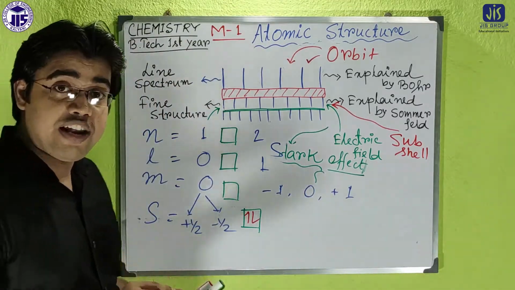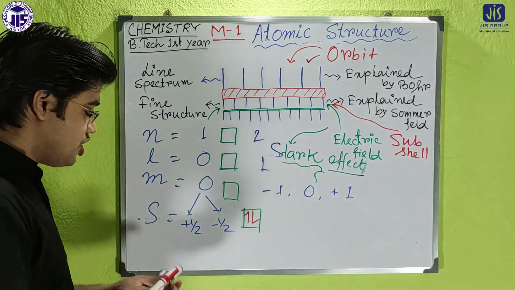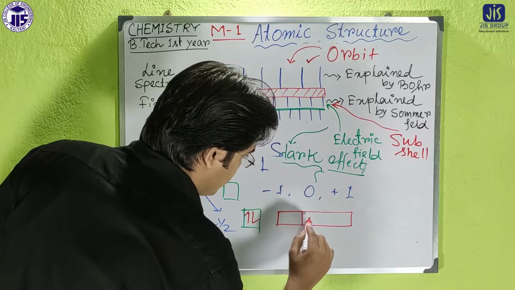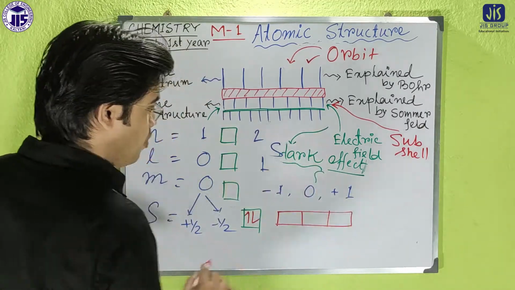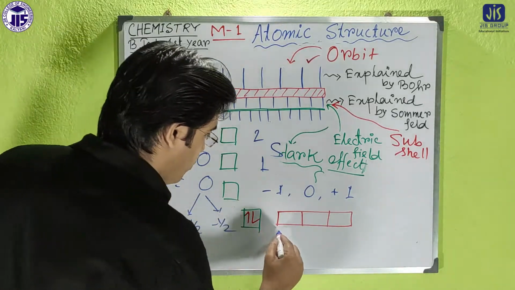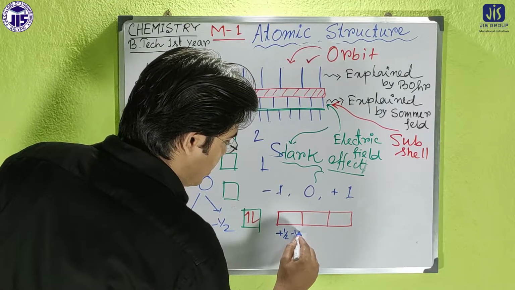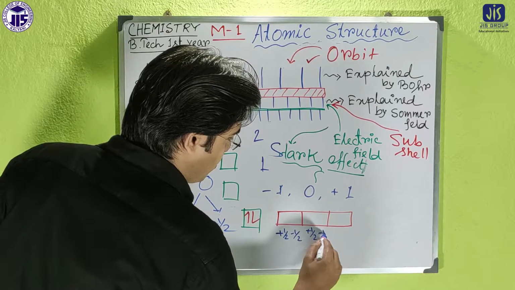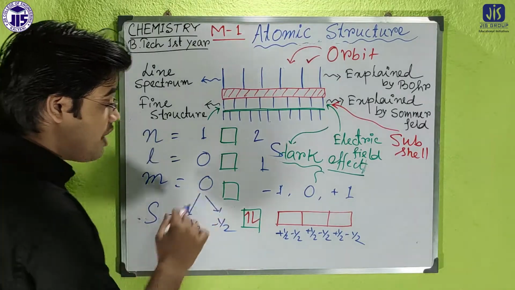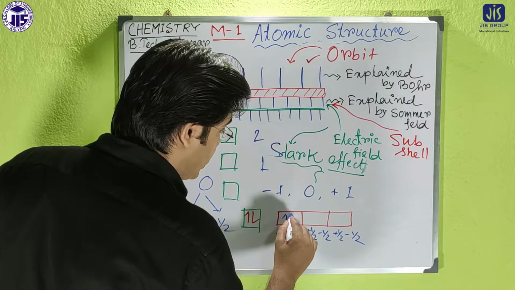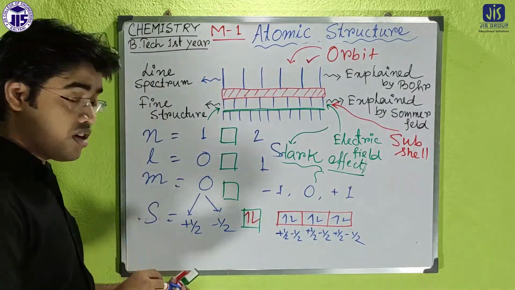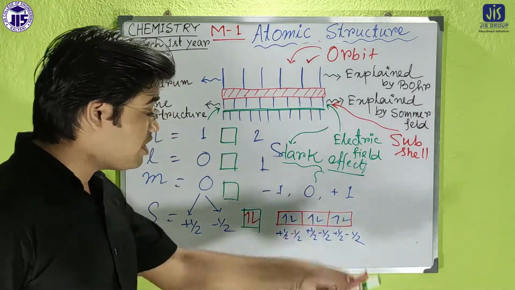So if we draw here -1, 0, +1, then for each and every case, according to the s value, there will be plus half and minus half, plus half and minus half, and plus half and minus half. So each case gets 2 electrons, 3 times, total 6 electrons.